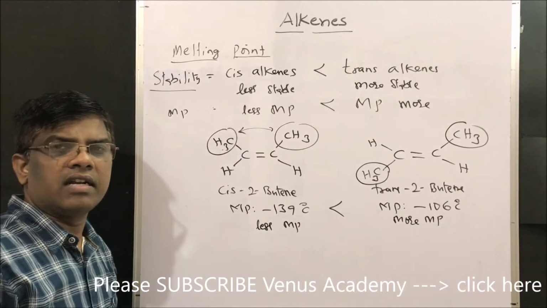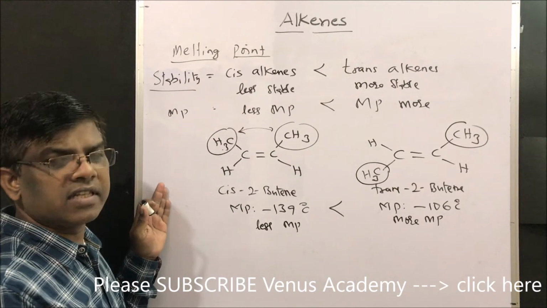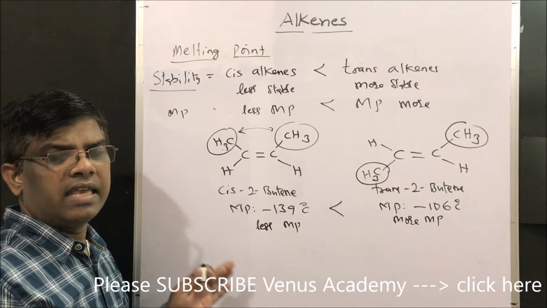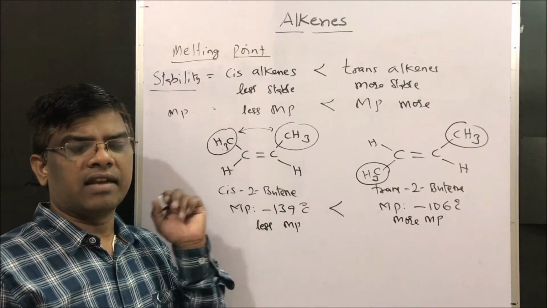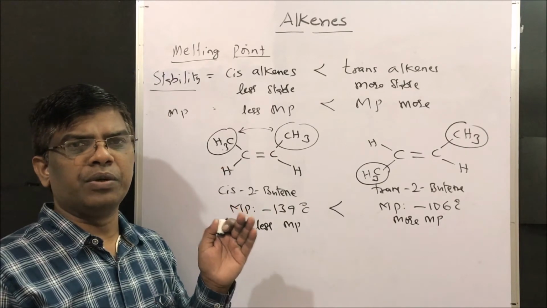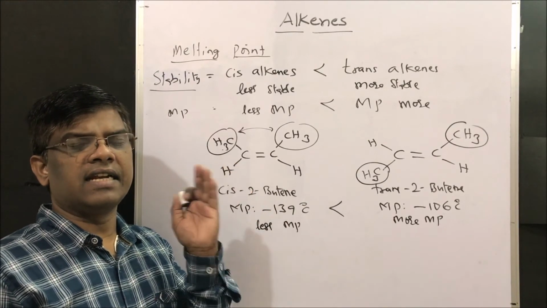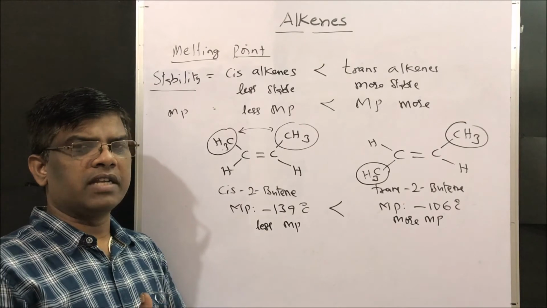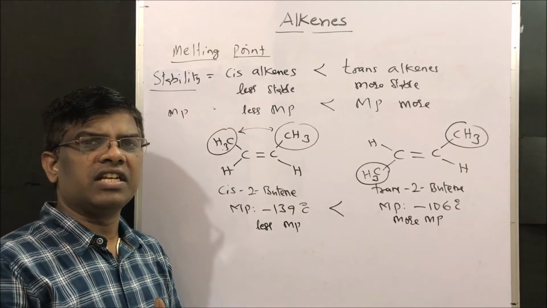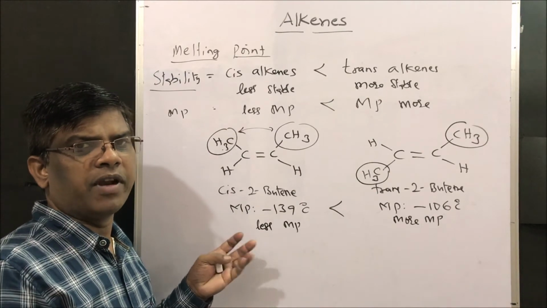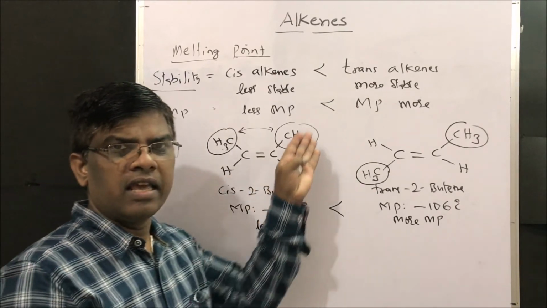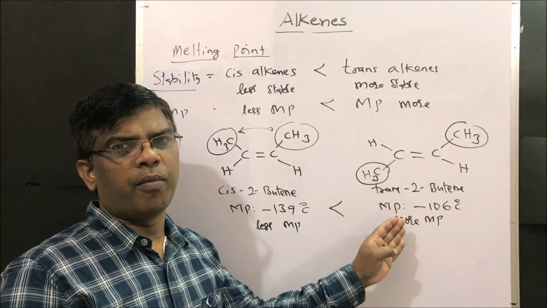Dear friends, we have learnt about the physical properties of alkenes. Starting from ethylene to butene, these are gases. Pentene to C18H36 are liquids at room temperature, and above C19H38 all are solids at room temperature. When it comes to color and smell, all are colorless compounds.